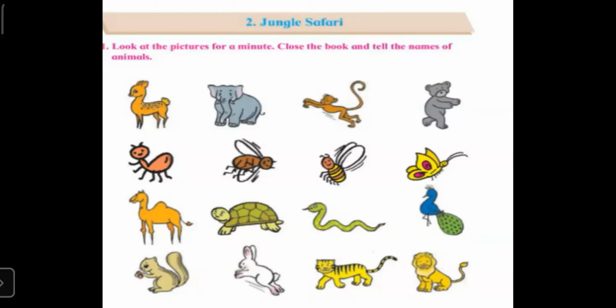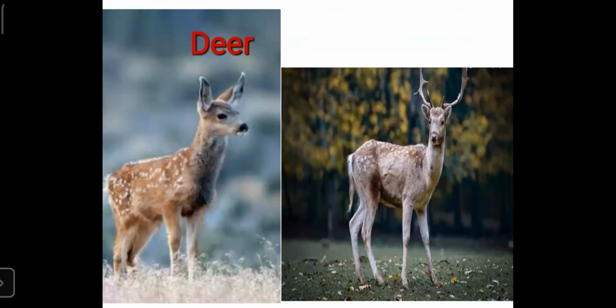The first animal that you can see in the picture is a deer. All open your textbook. Second lesson, jungle safari. You can see the first animal is a deer. Students, a deer is an animal which runs very fast.